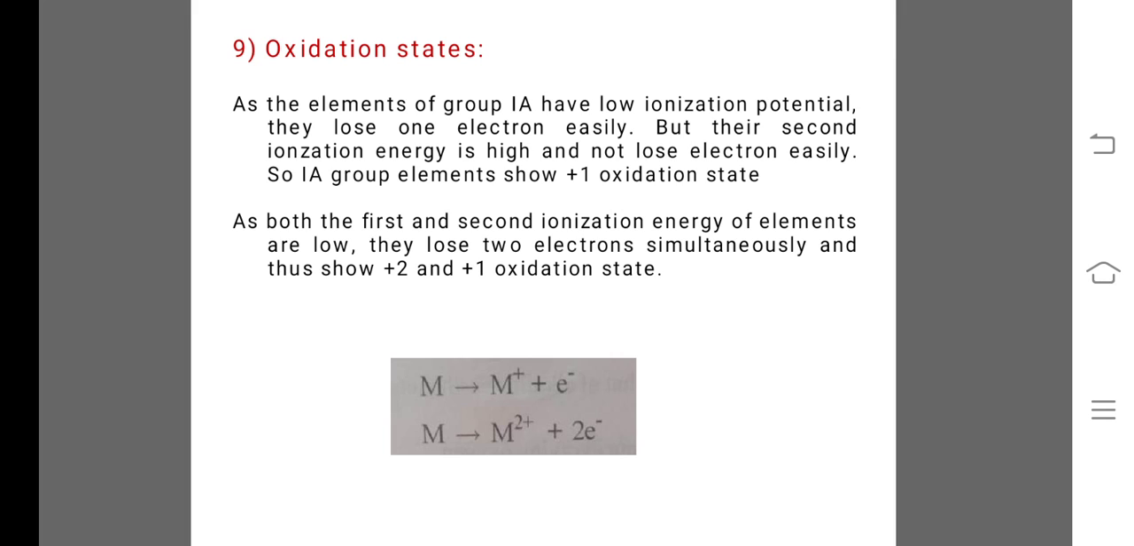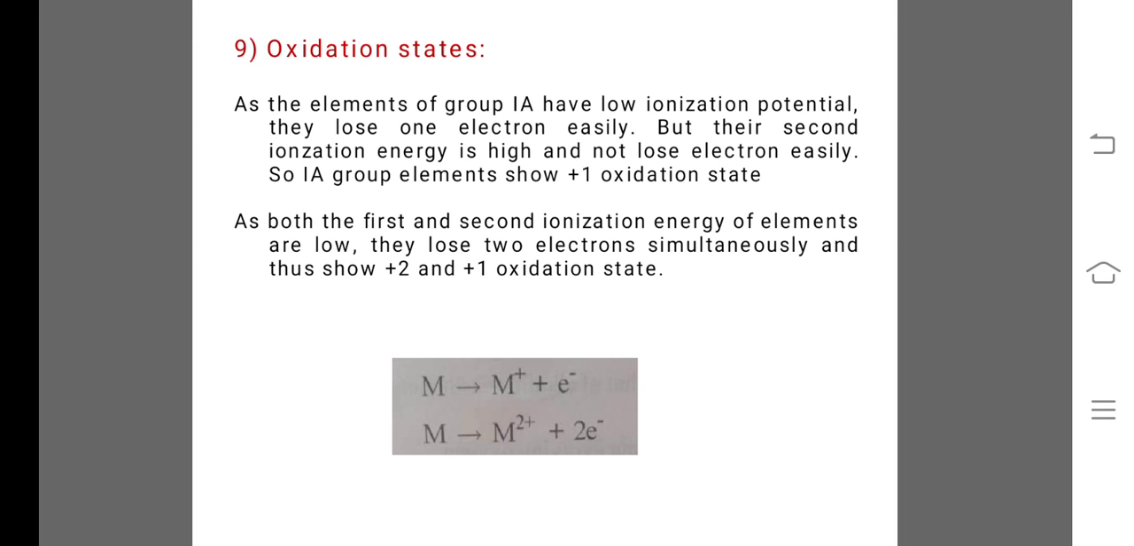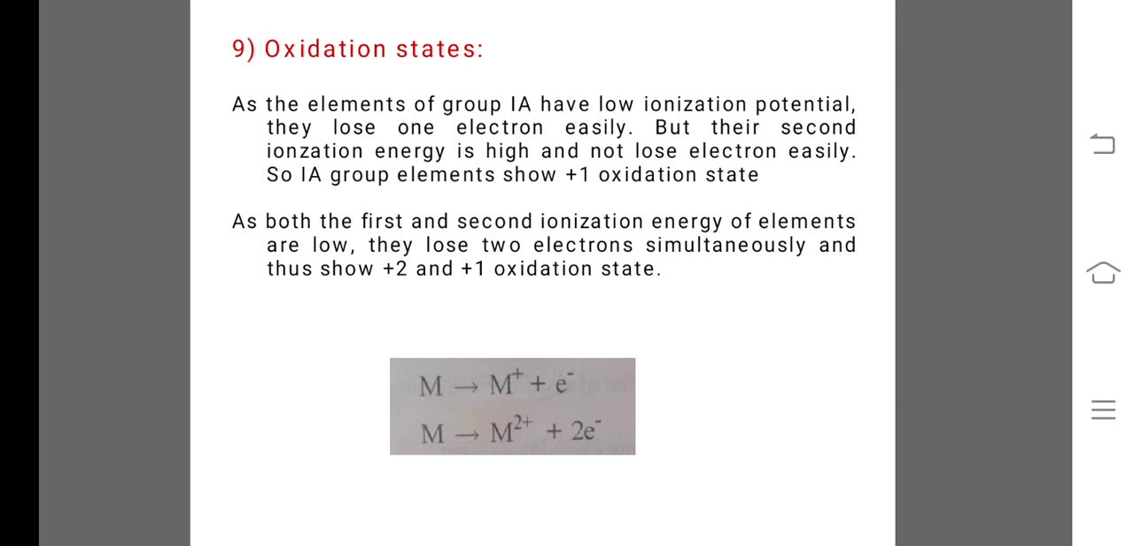Here we already know that M, when it loses one electron, acquires one positive charge, M plus and an electron, and the second group element M loses two electrons and acquires two positive charges, M2 plus and 2 electrons. It means that the oxidation state of first group elements is +1 and the oxidation states of second group elements are +2 and +1 also.